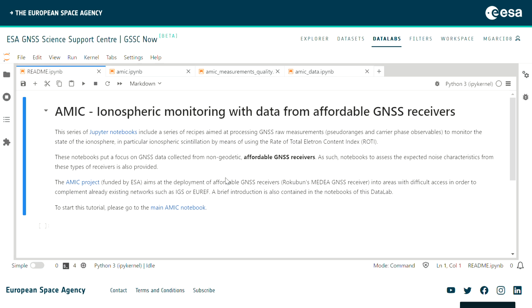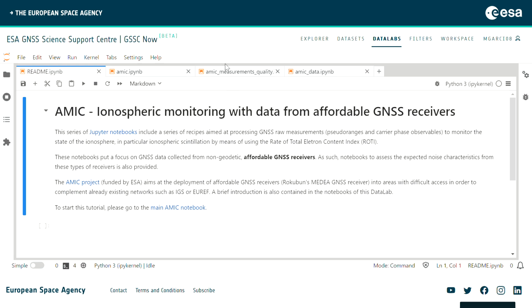I'm the CTO at Rokubun, and this is the second session of the workshop that works with the AMIC GNSS data in order to extract some relevant information for ionospheric monitoring. In the last session, we learned what the AMIC network, which we call Acorn, is, and how to download data out of it and save it into a file that we can use later on.